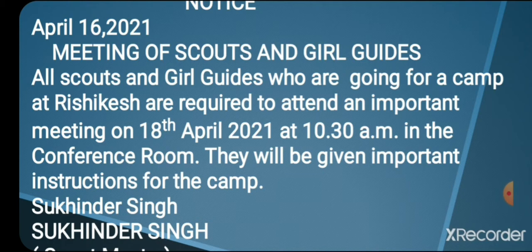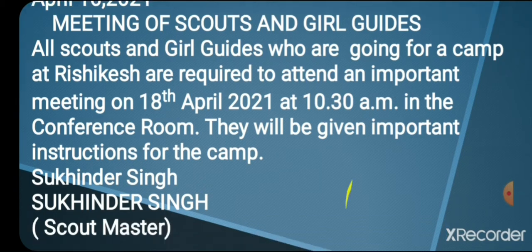Okay, what, an important meeting is here. When, on, write down date here. Then timings, where, venue, in the conference room. Remember these points, okay, while writing notice. They will be given important instructions for the camp. Then beta put your signatures as Sukhinder Singh.